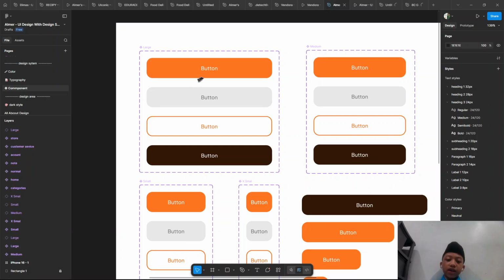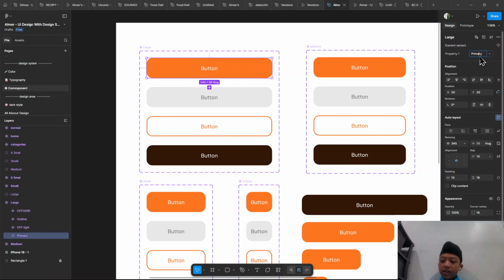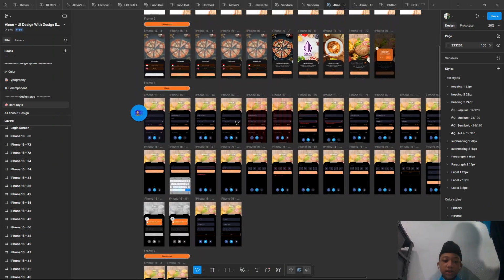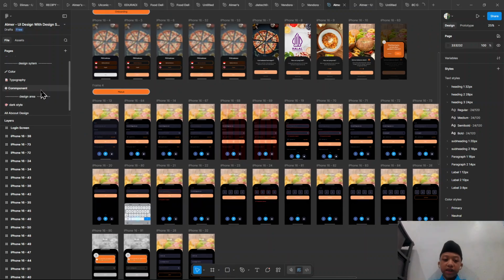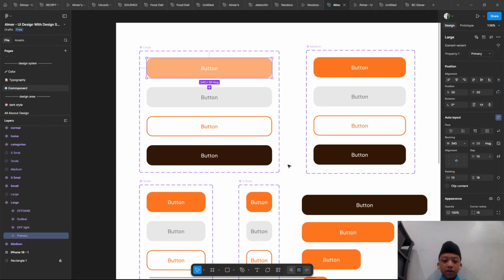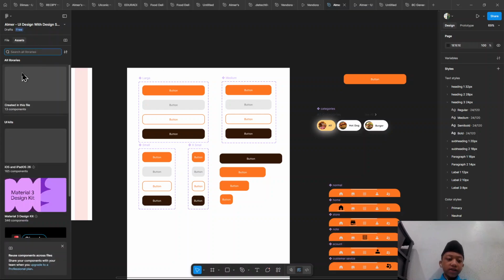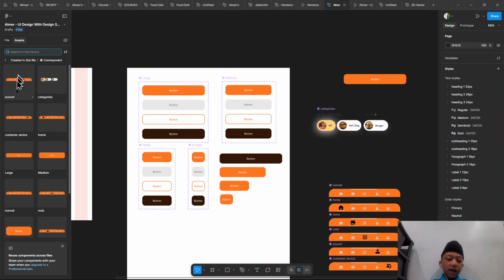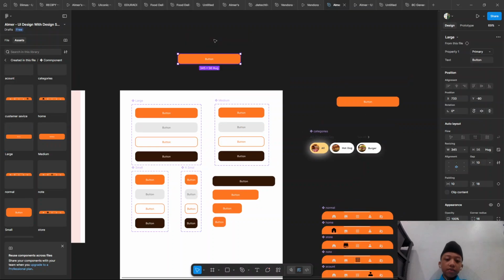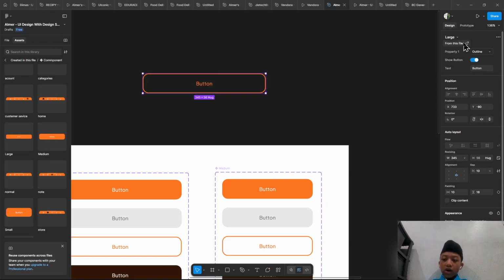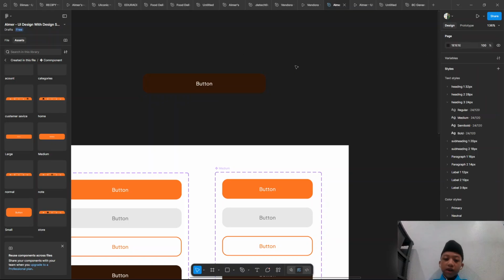For example, in here you can just add the color that you want, for example, pink one. Another UI will change, many buttons. It's easier for you to make a design if you want to change the color. And it is very easy, you do not need to make it again, because in assets there is a button for you to make a button here, and you can just add what you want, if outline, or dark, and many more.